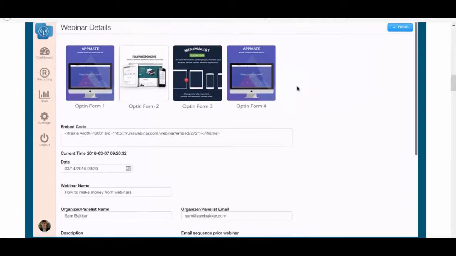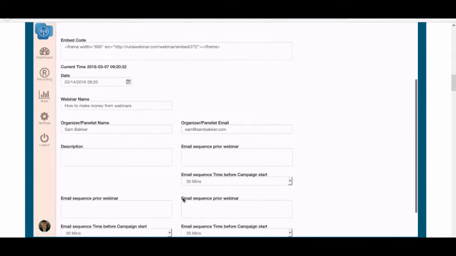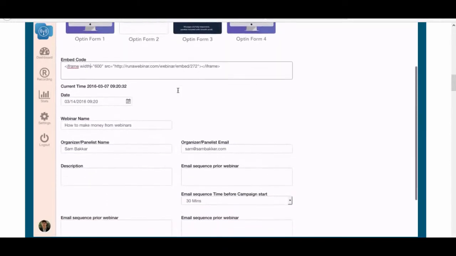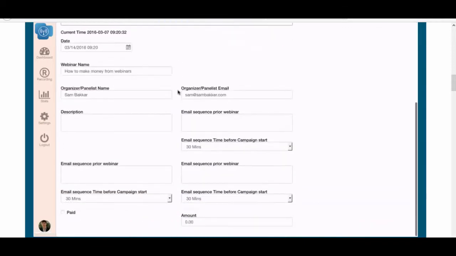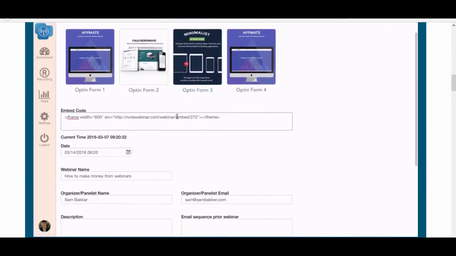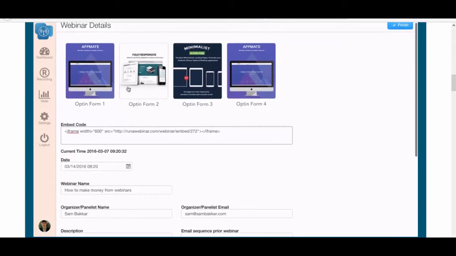So we've got custom registration form. That means basically you get a webinar code or an embed code, and that means that you can plug this into ClickFunnels. You can plug this into Optimize Press. You don't need to use our landing page builder at all. Okay, if you want to use a registration, you want to set up with a registration form so you can actually customize the page outside of our system, you're able to do that here.